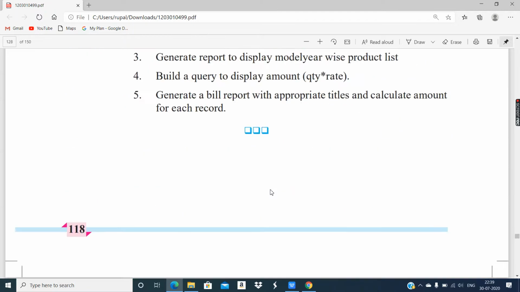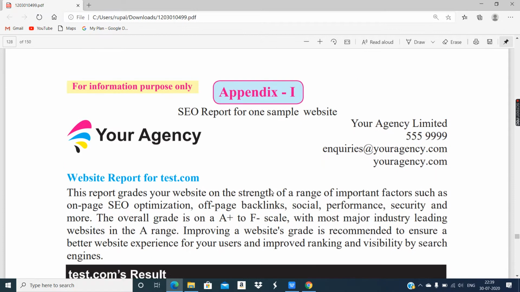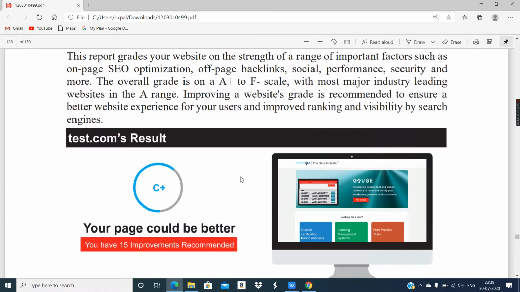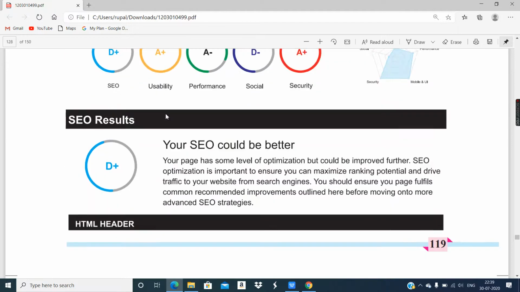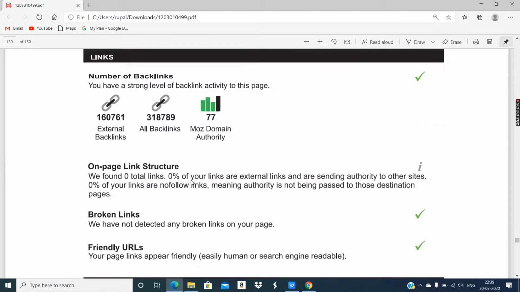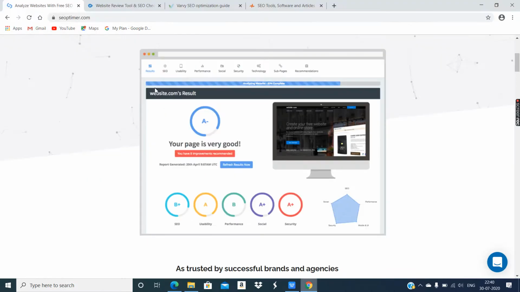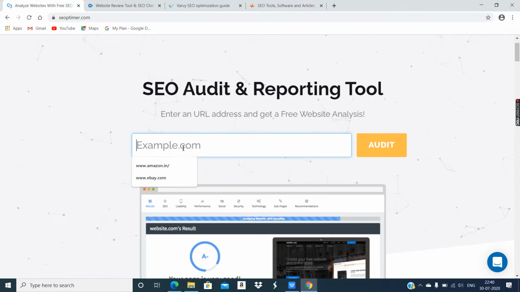It's given in the textbook also, I have seen. Yes, see, on page number 119. Okay, so this is a sample of an SEO report. So as per this example, this particular website test.com has got C plus. This report is definitely an example of whatever we are seeing in seoptimer.com. So it is very simple. You just have to provide the website name and click on the audit button. It is going to analyze and give you a detailed report.